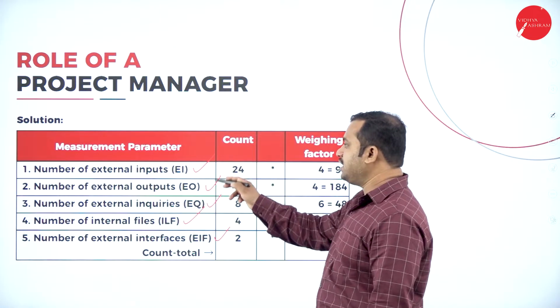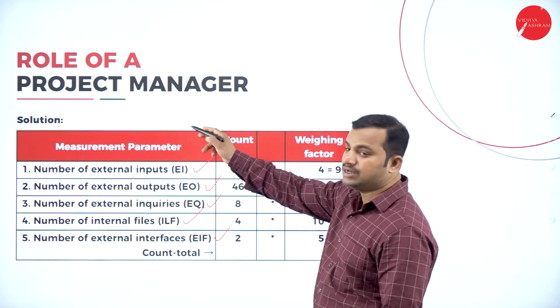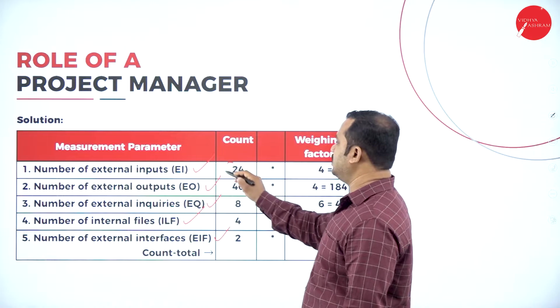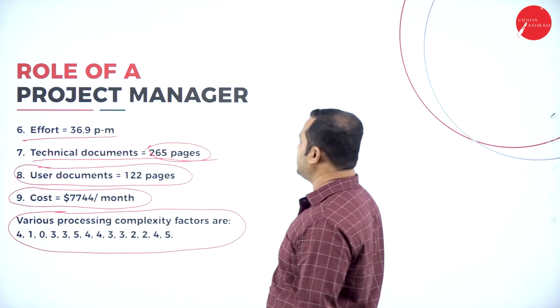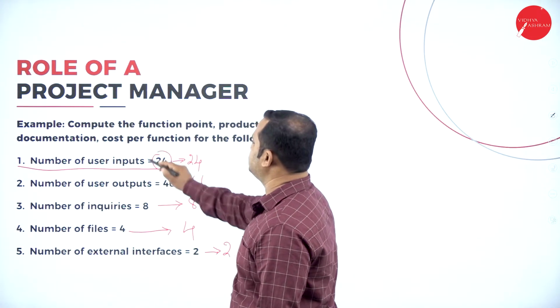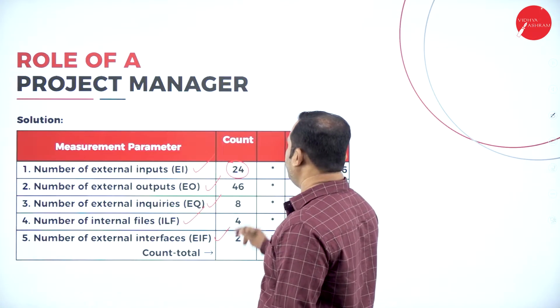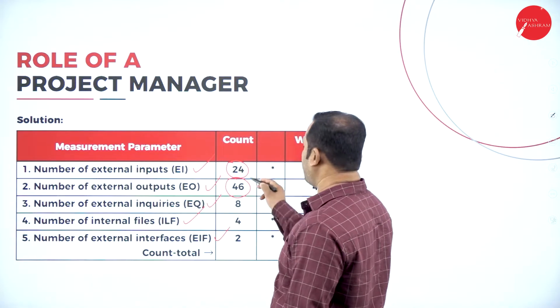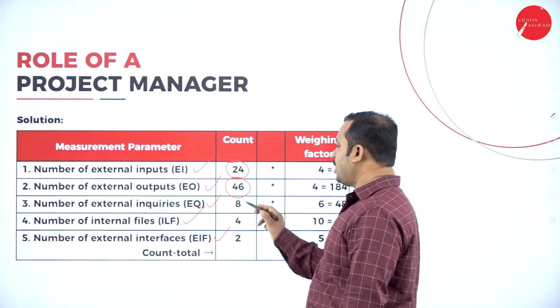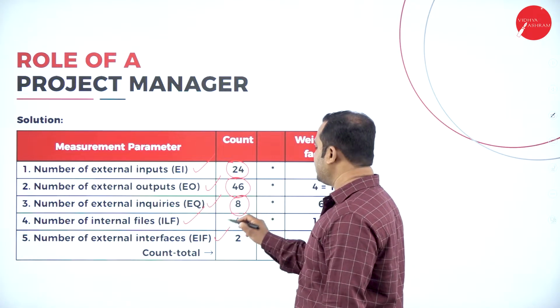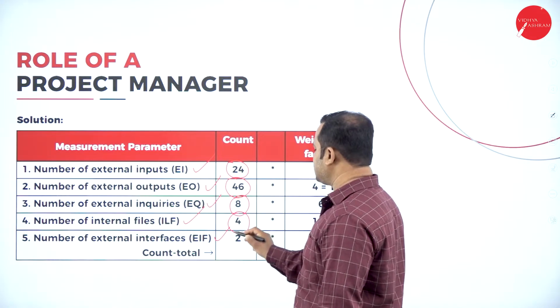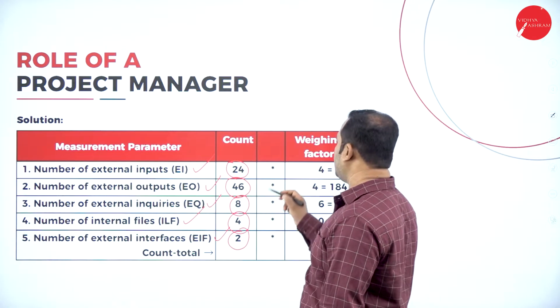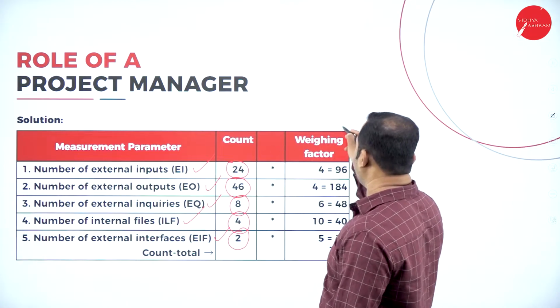The same criteria are going to be considered for assessing the function point analysis. That is 24 external inputs, then external outputs produced by the user, that is 46. Then external inquiries equal to 8, internal files equal to 4, and external interfaces equal to 2. So totally we have the count star weighing factor.